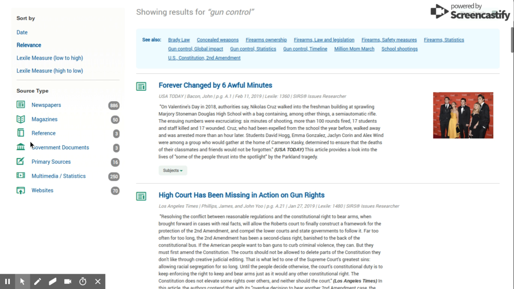And it even gives me different sources. So I can pull primary sources, some statistics, and all of these articles have been vetted and deemed to be credible for a research paper. So anything you find on a database you can use. And databases, again, work better if you have a really common topic.